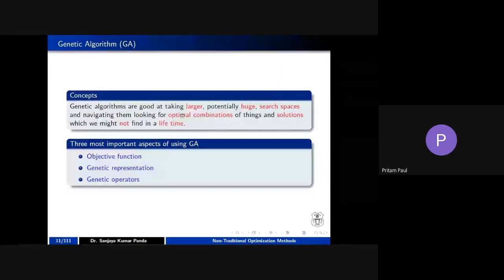Yes. Sir, you are telling us that for applying genetic algorithms, the number of solutions should be very large. Here you are describing 512. How did you get this 512? I am just taking an example. And here it is written that genetic algorithms are good at taking a large, potentially huge search space. Is there any particular number for how large it should be? No, there is no fixed number like 100.